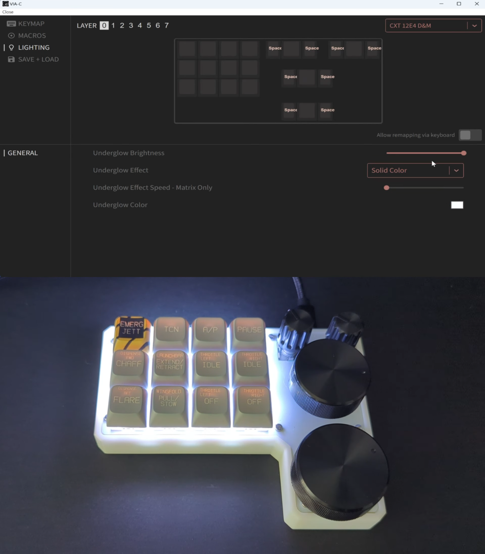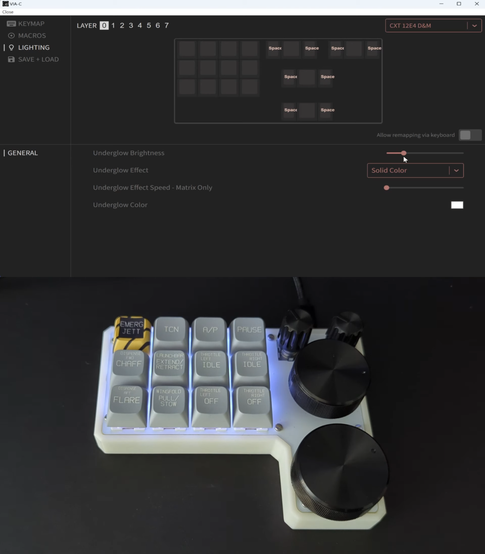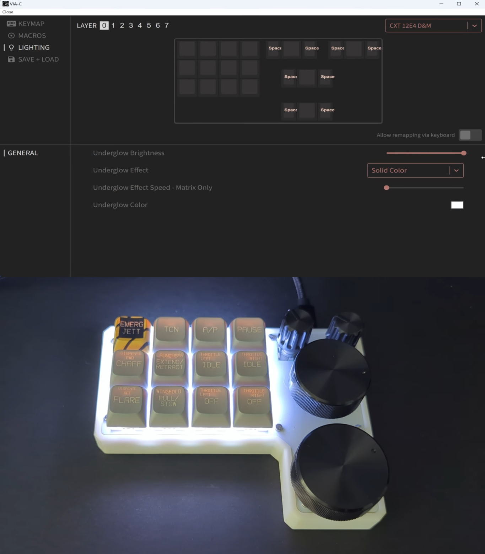And then you can change the brightness by sliding this, and you can see it's very dim, lighter, the brightest. And then you can choose different light effects.